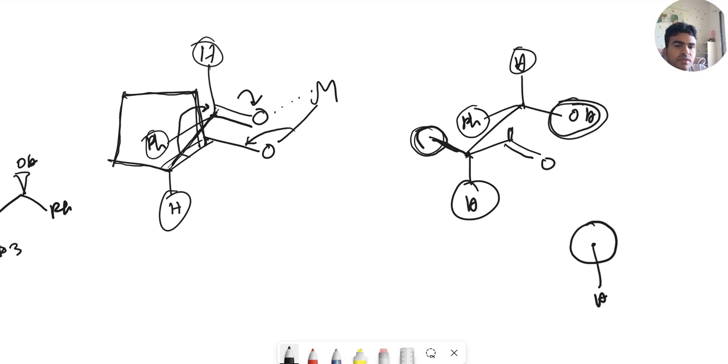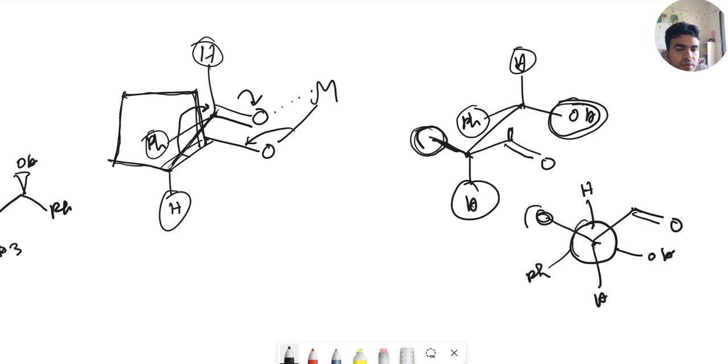This is the front carbon and this is the back carbon. On the front carbon, the hydrogen will be on the below side, and this is on the right side, and sorry, this is the left side, this is the right side. On the rear carbon, the hydrogen is above, the Ph is on the left, and the OH is on the right.